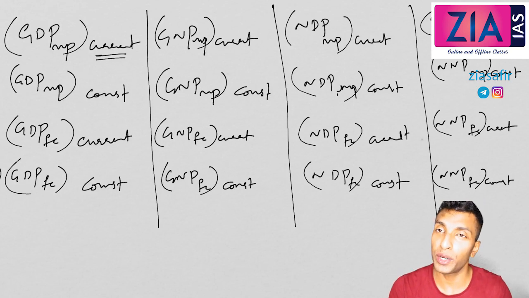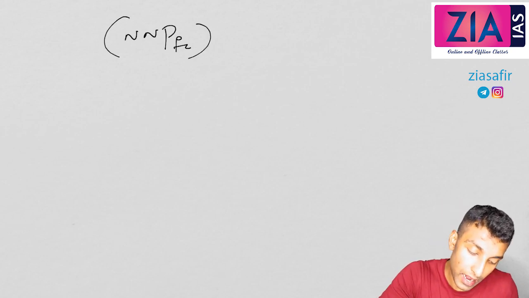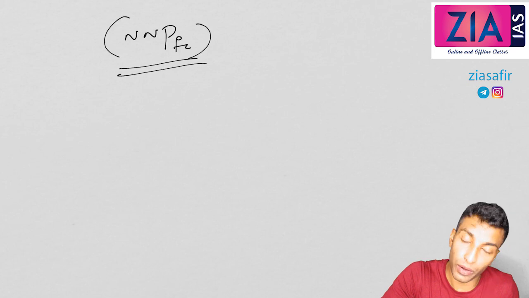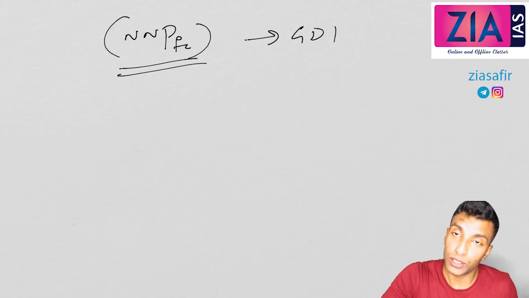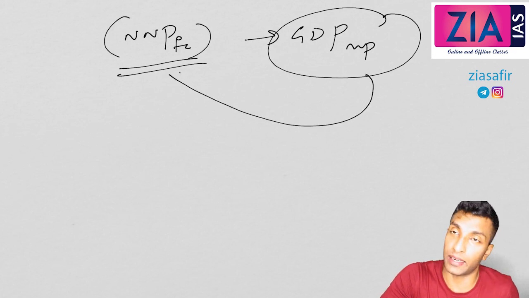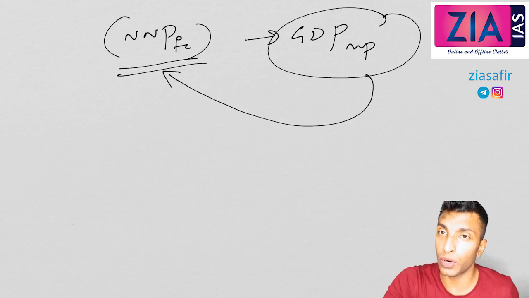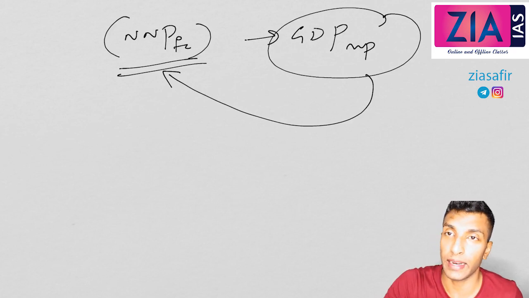For this, what do you need to know? You need to know only the 4 concepts that we have discussed: gross versus net, domestic versus national, factor cost versus market price, and current prices versus constant prices. Okay. Later I'll tell you tomorrow that national income is NNP at factor cost. So this is what national income is. If you have GDP at market price, how can you convert this to NNP at factor cost? You work out on this. I'll discuss it in the next session.